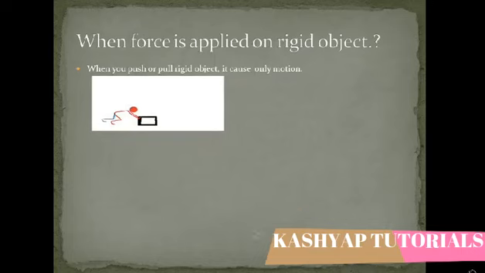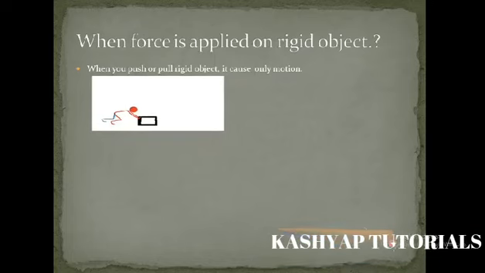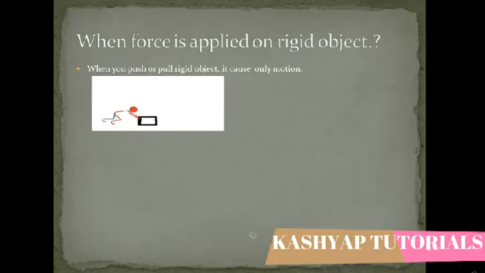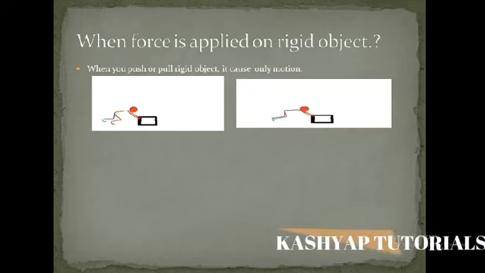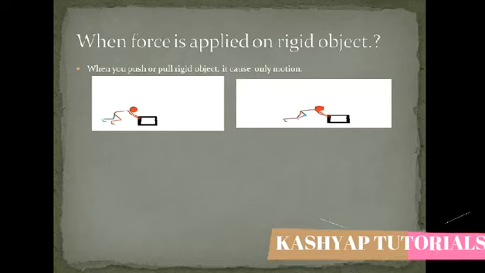As we can see in the picture, a boy is trying to push an object. That object is a rigid object. So when he applied force, that object was set in motion.